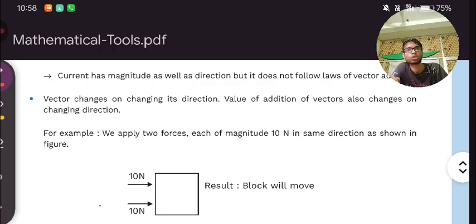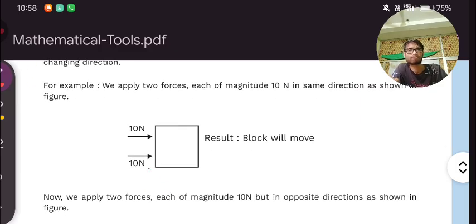Clear? So here, for example, if we are going to apply two forces, each of magnitude 10 in the same direction. Here in this box, you can see one person is applying 10 Newton force in this direction. Another person is also applying 10 Newton force in the same direction. Now, how many newtons are being applied in the same direction on this box? You would say 20 Newton.